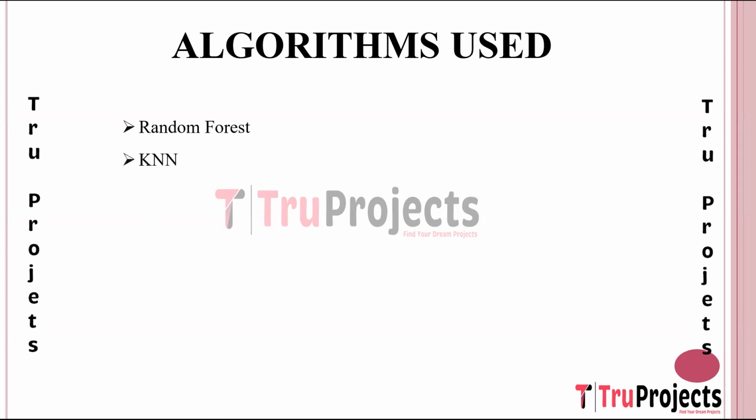Coming to the second algorithm, which is KNN, K nearest neighbor. KNN is a simple yet effective supervised learning algorithm used for classification and regression tasks. It works by finding the K nearest data points in the feature space and classifying or regressing based on the majority class or average value of the neighbors. KNN is non-parametric and lazy learning, meaning it does not require model training and makes predictions based on the entire dataset. In the disease and drug recommendation system, KNN is used for disease classification and drug recommendation based on similarity to other patients.